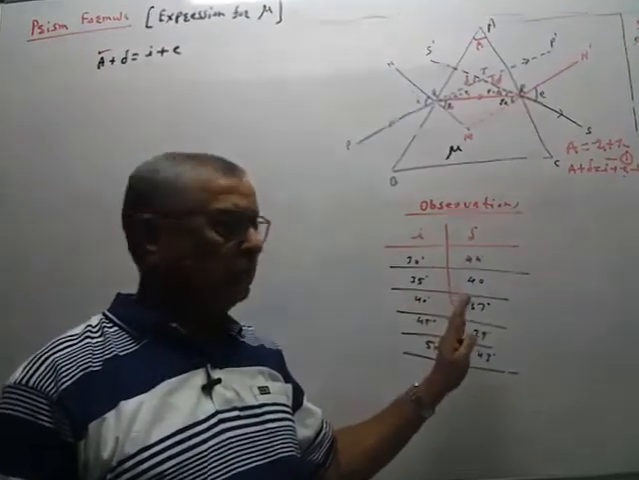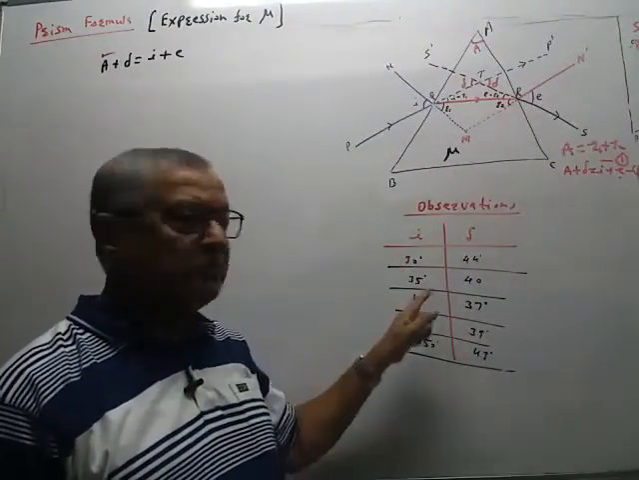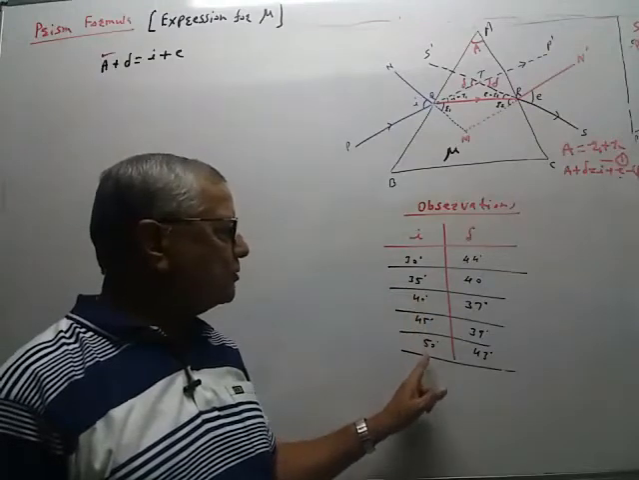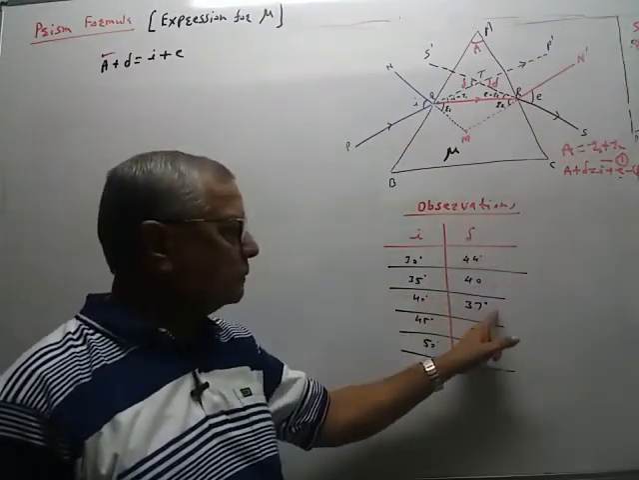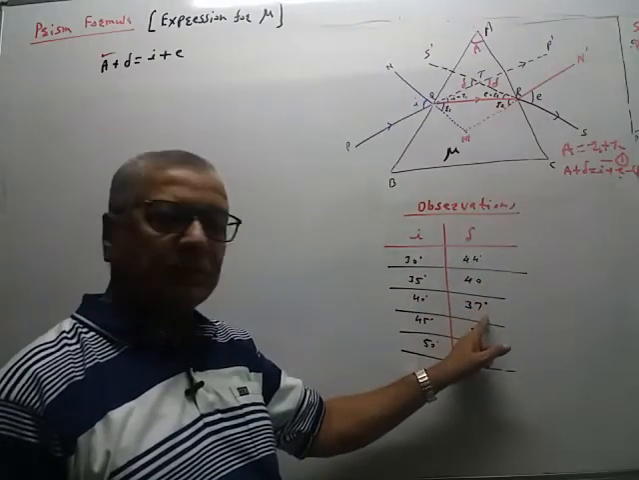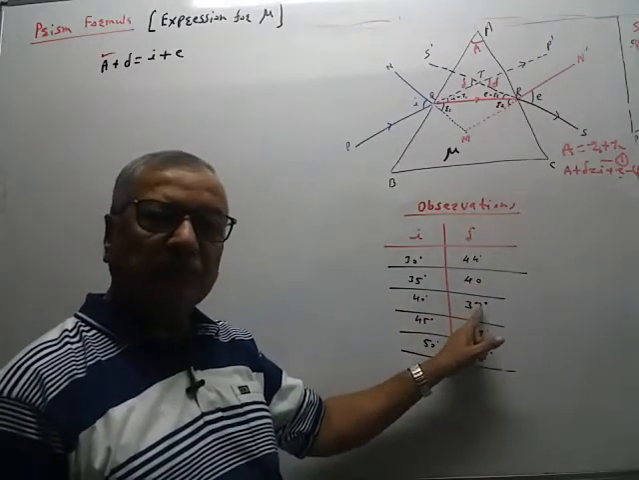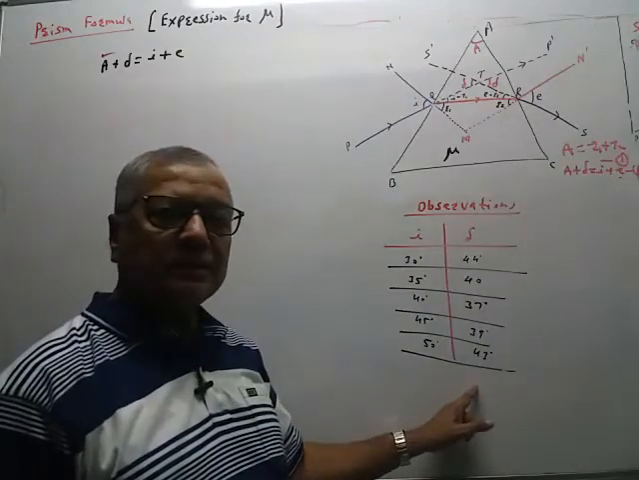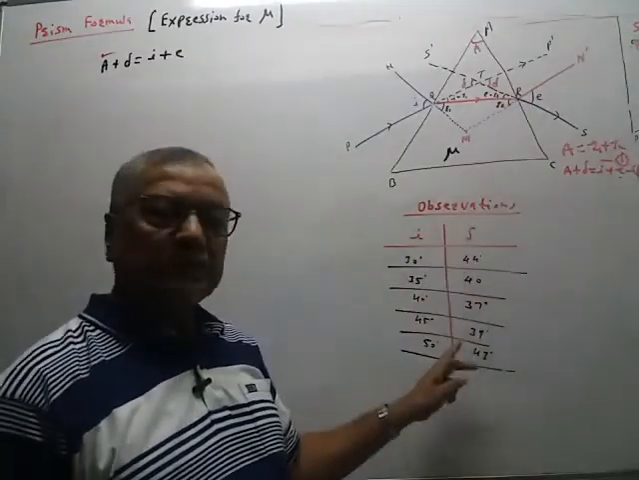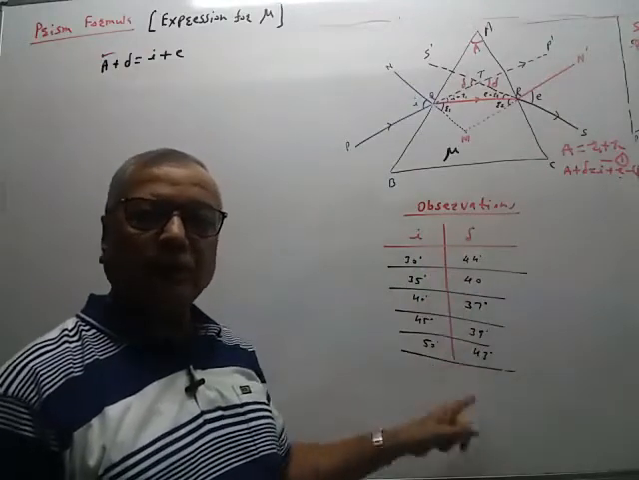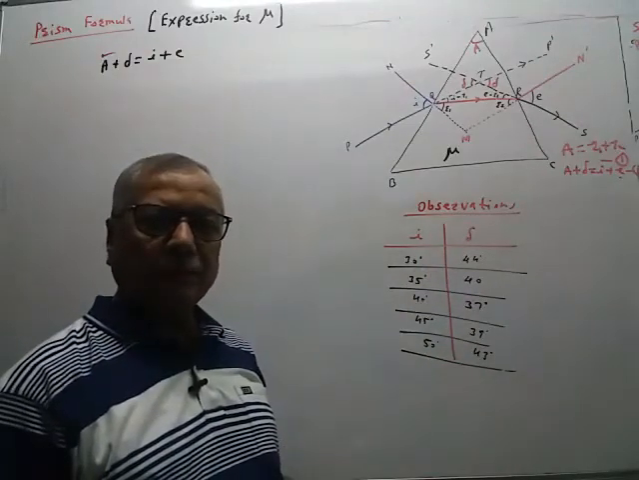See the table. Angle of incidence increases by 5 degrees: 30, 35, 40, 45, 50. But angle of deviation first decreases: 44, 40, 37, the minimum value. Again it increases. Now observations are like this. Here there will be a little change in the angle, a difference of 1-2 degrees, nothing else.